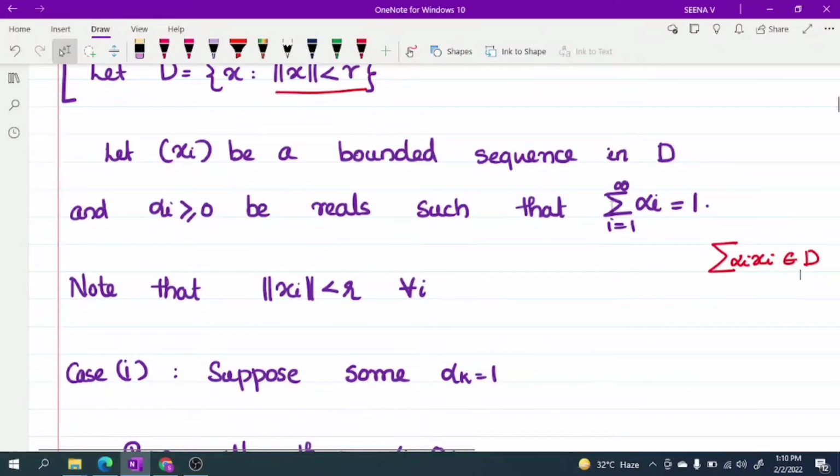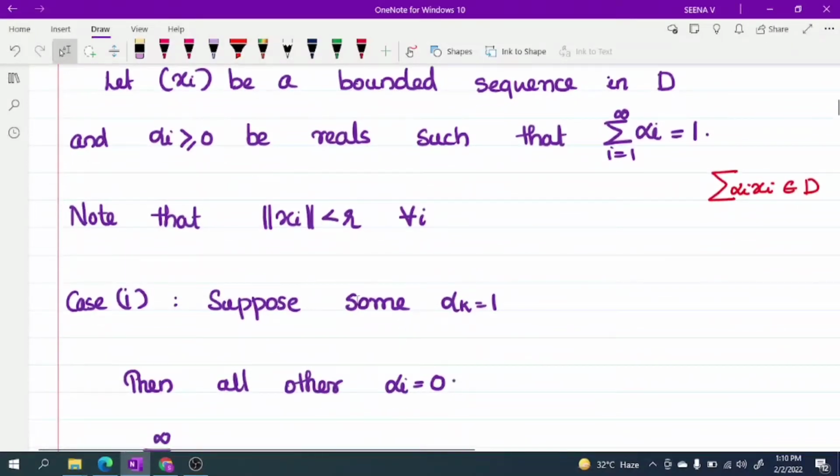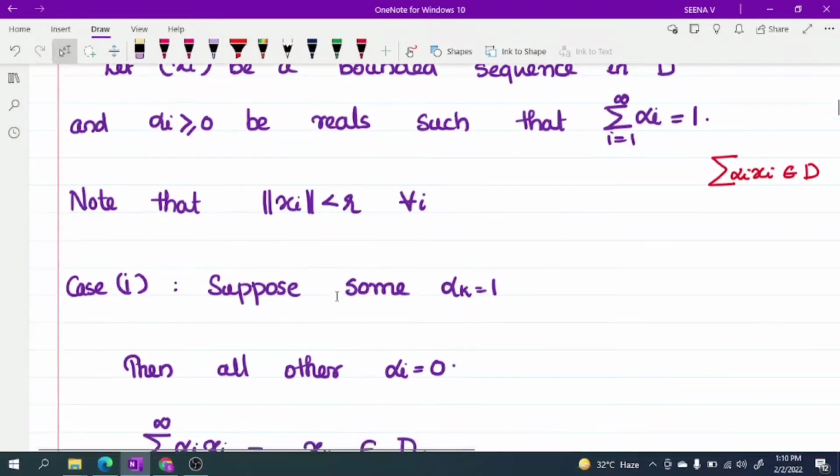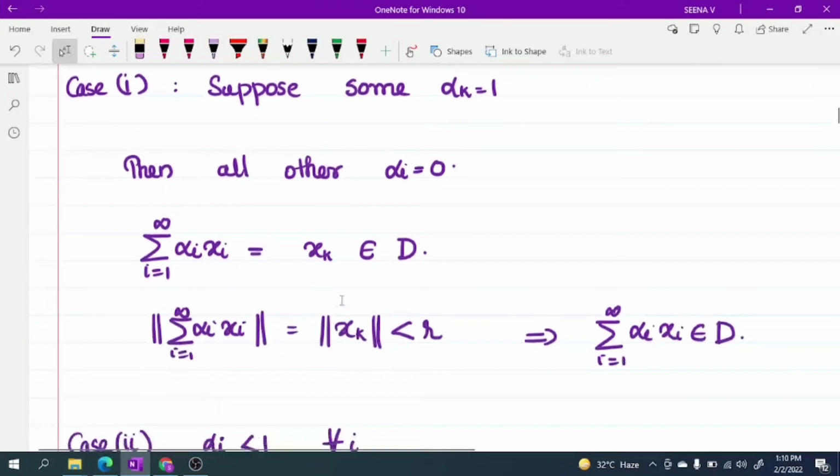And sum over i from 1 to infinity of alpha_i equals 1. There may be cases that some alpha_k equals 1 and all other alphas are 0. So we are considering this case: some alpha_k equals 1, then all other alphas are equal to 0. So the sum of alpha_i x_i must be x_k, clearly that belongs to D because norm of x_k is less than r.